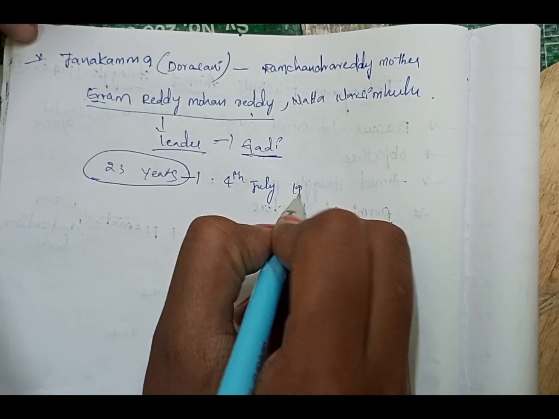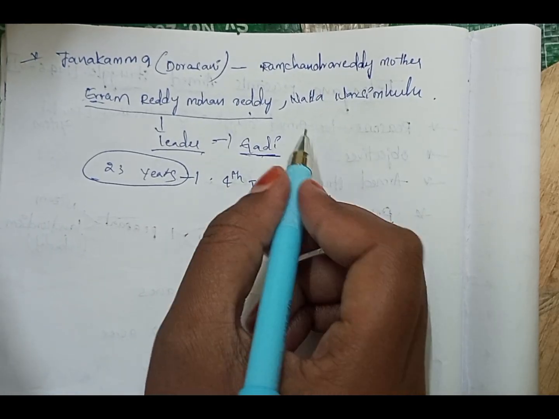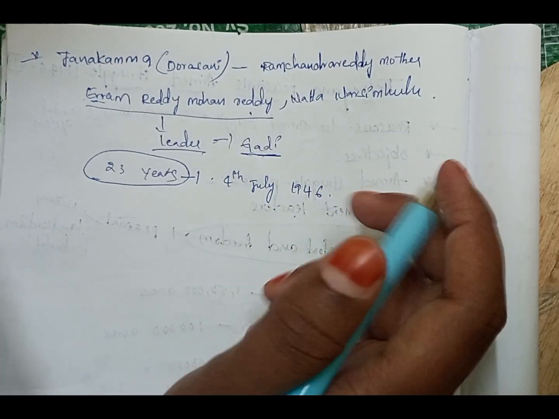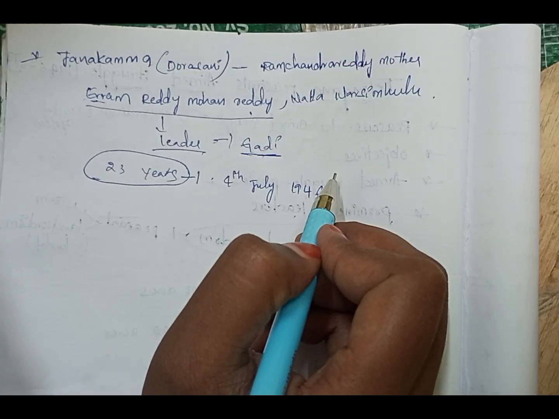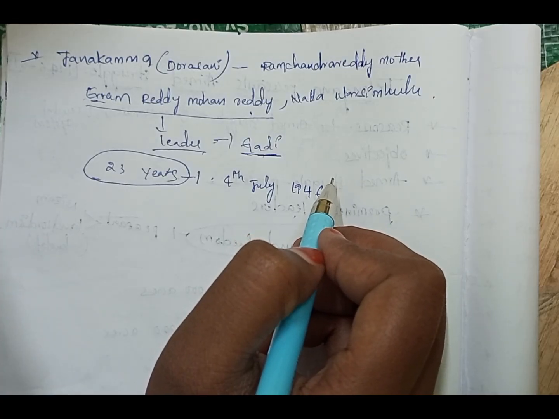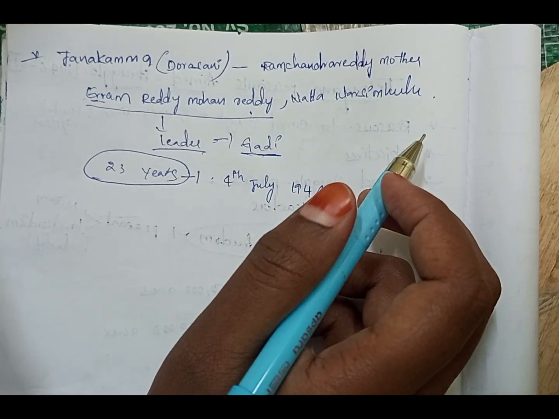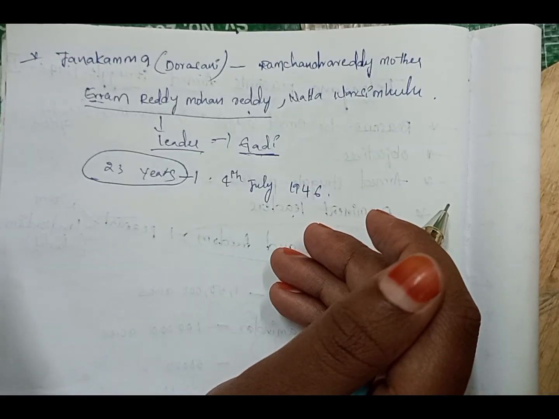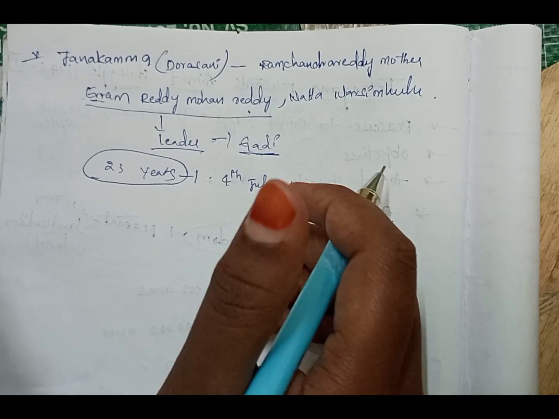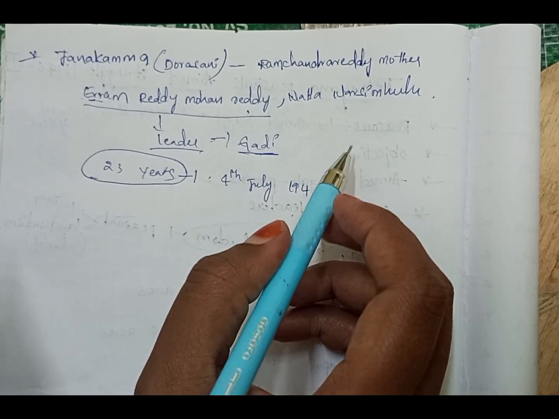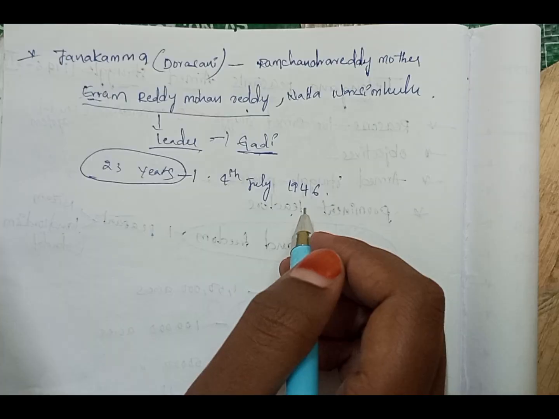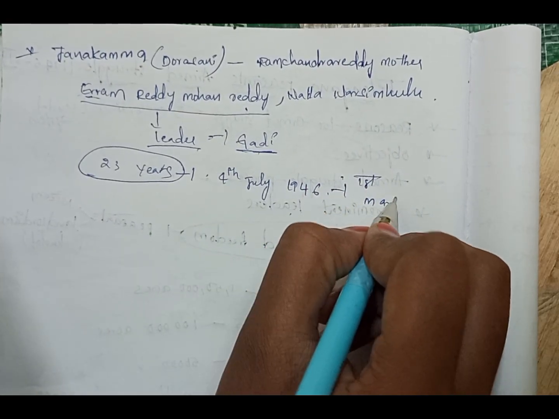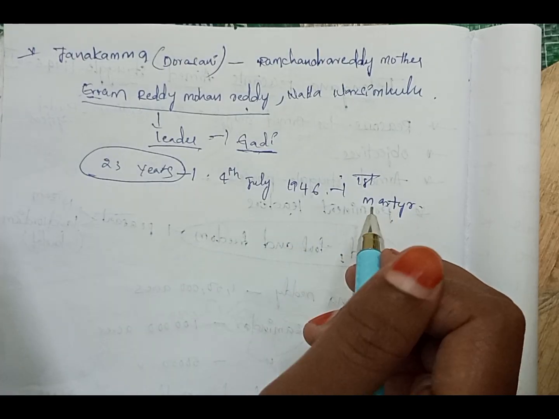But on 4th July 1946, the goons saw the people marching towards the Gadi and opened fire on them indiscriminately. Doddi Komaraya died in this shooting and was martyred. Hearing the news of his death, hundreds of people from the surrounding villages reached Kadivendi and took retaliatory actions. The statue of Doddi Komaraya was built in Moscow by the Russians. Doddi Komaraya became the first martyr in the Telangana armed struggle.